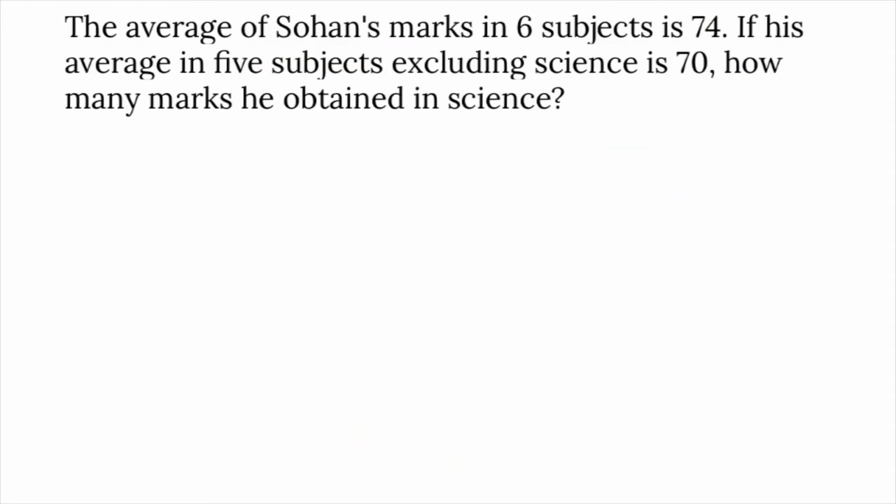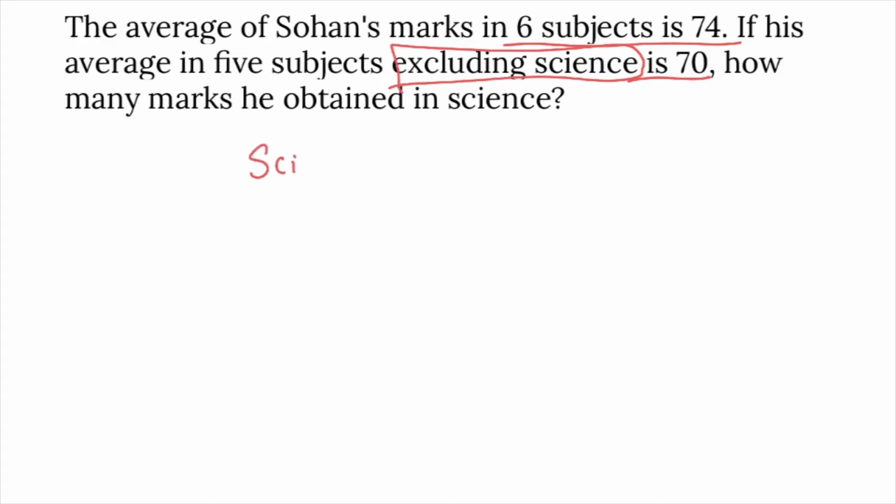The average of Sohan's marks in 6 subjects is 74. If his average in 5 subjects excluding science is 70, how many marks he obtained in science? Average in 6 subjects is given, that is 74. Average in 5 subjects is 70. We need to find that one subject excluded, which is science. Marks in science are required.